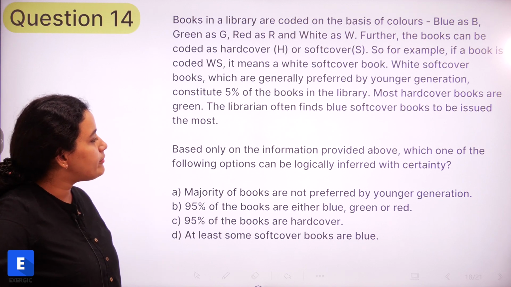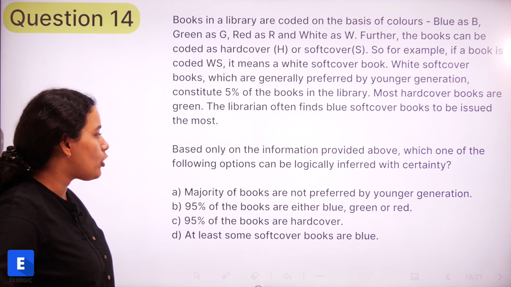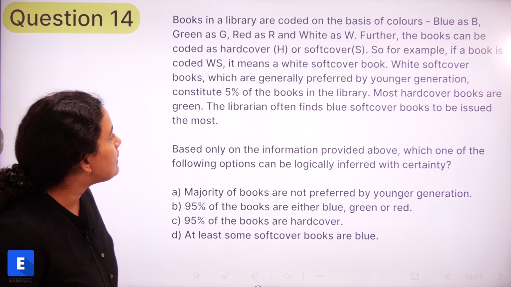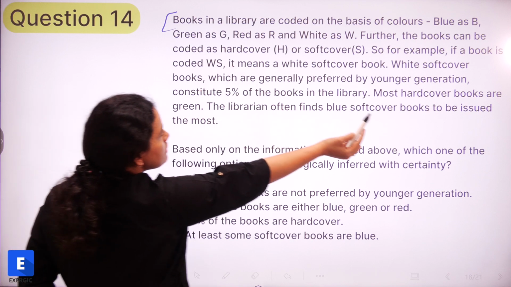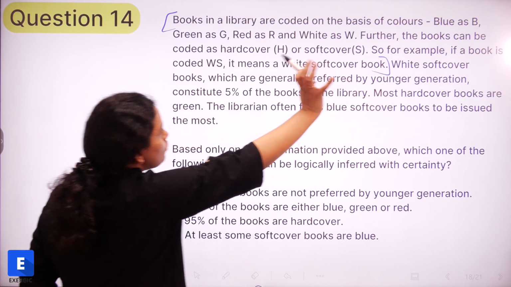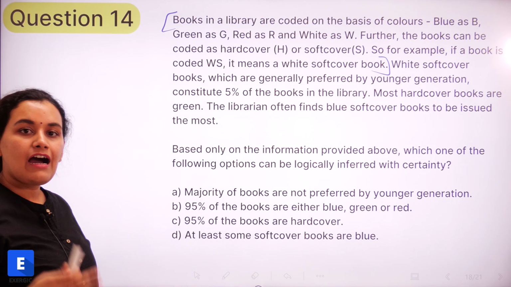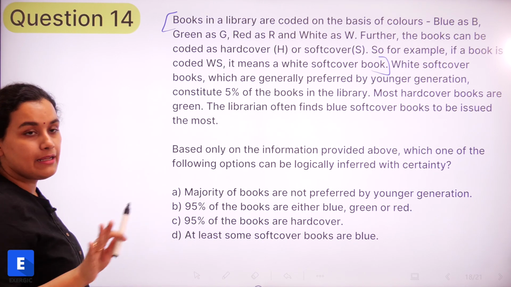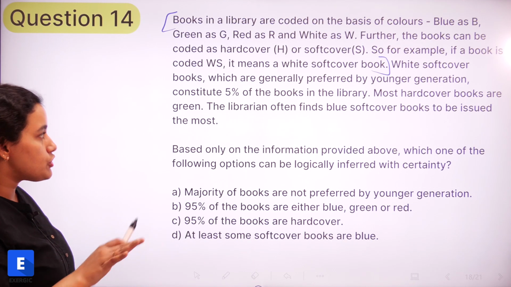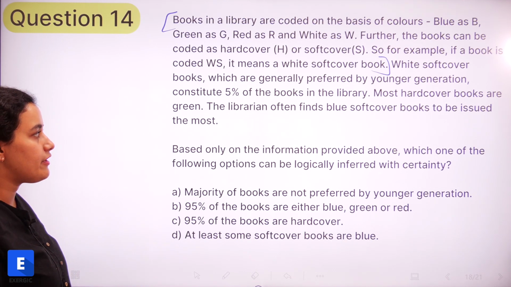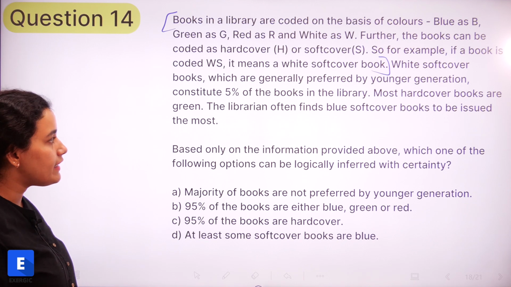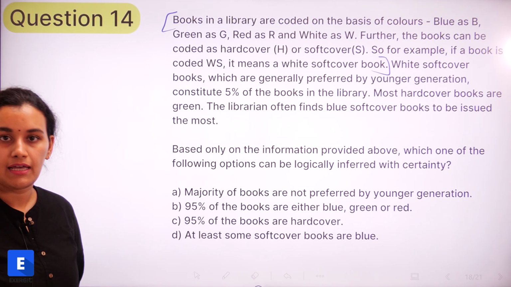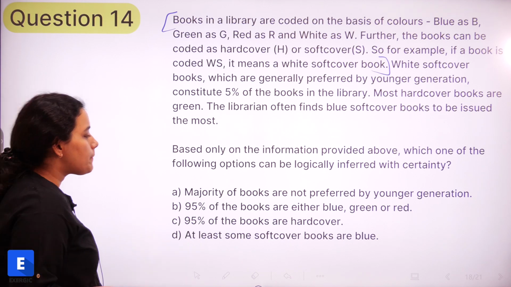So based only on the information provided above, which of the following options can be logically inferred with certainty? So information from here to here is of no use, right? They have just told us how it is coded. After that, the real information has been given that white softcover books, generally preferred by younger generation, constitute 5% of the books in the library, and most hardcover books are green, and blue softcover books are issued the most as per the library. Okay, so let's look at the options.